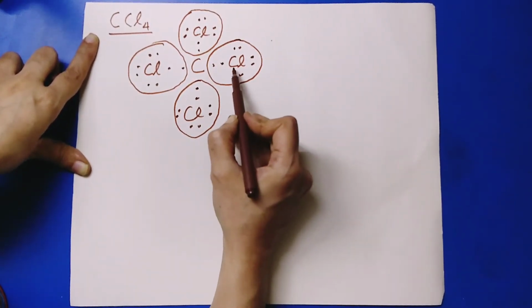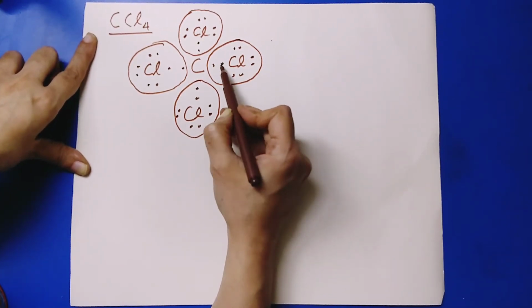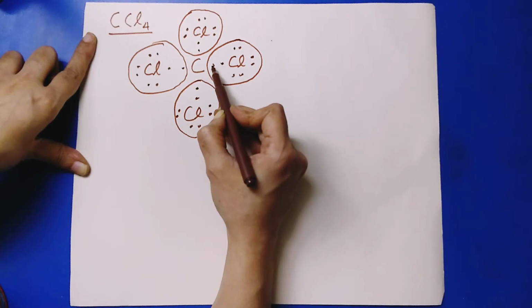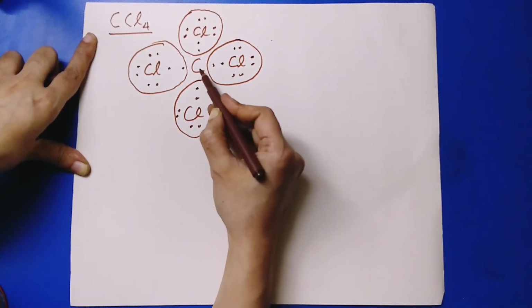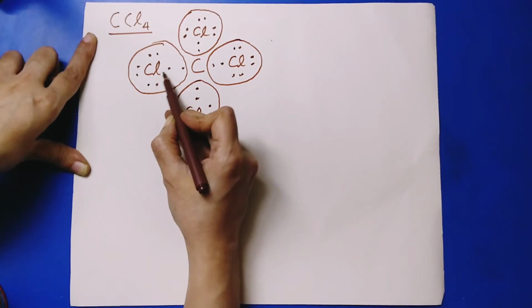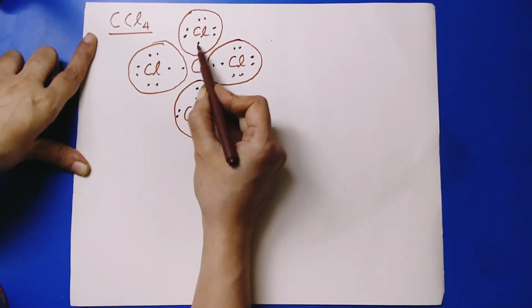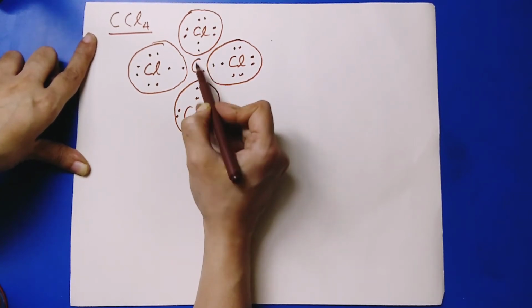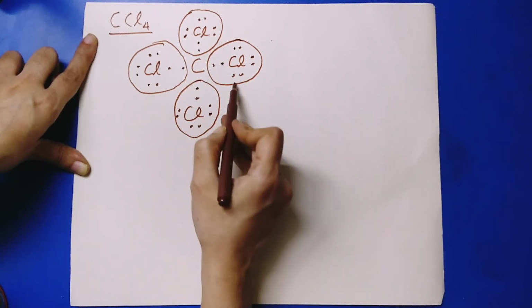Now this chlorine atom, let's count 1, 2, 3, 4, 5, 6, 7 of its own, and 1 shared electron from this carbon. Same way for this chlorine, 1 shared electron from this carbon. For this chlorine atom, this 1 shared electron from carbon, and for this one, a shared electron from this carbon. Thereby each chlorine atom now has 8 valency electrons.